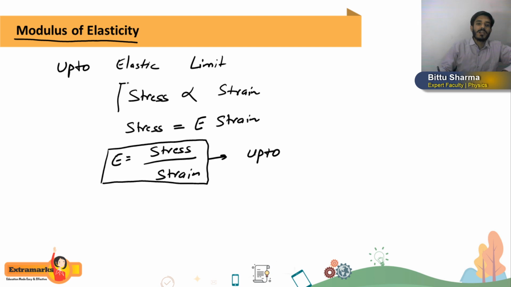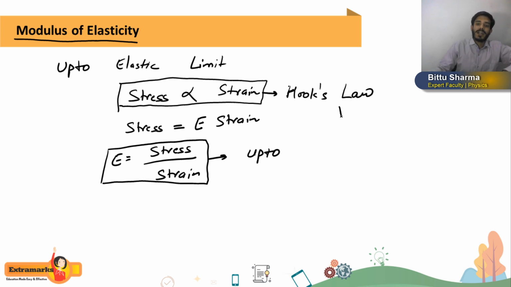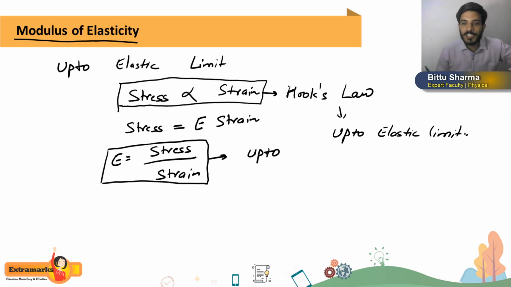This stress is directly proportional to strain is nothing but Hooke's law, and this Hooke's law is valid only up to elastic limit. Okay, so Hooke's law, I'll write here Hooke's law, and it is valid up to elastic limit. So what is elastic limit? I will tell you when I teach you the stress strain curve.